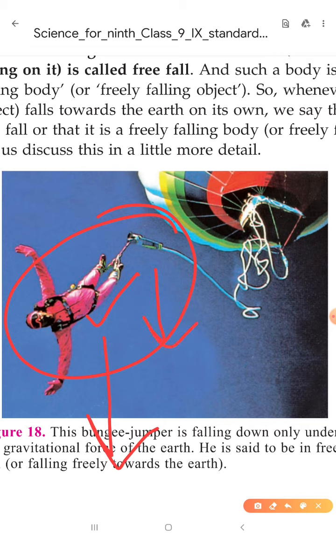So in the condition of free fall, we only assume that there is one force. We will not assume that there is a frictional force due to air or anything else. If a body is moving only under the influence of gravitational force, such type of fall of that body is called free fall. This is a very important thing.